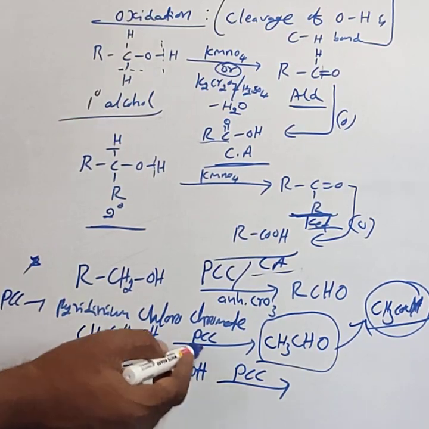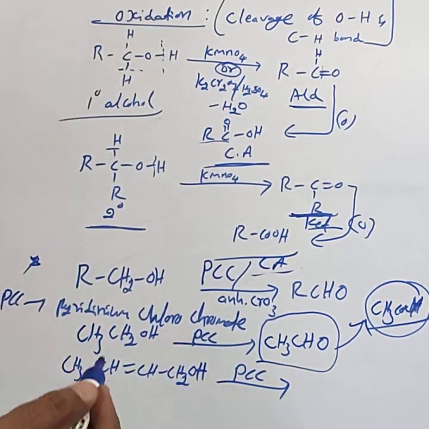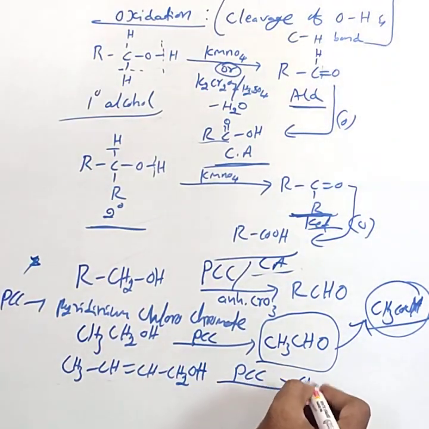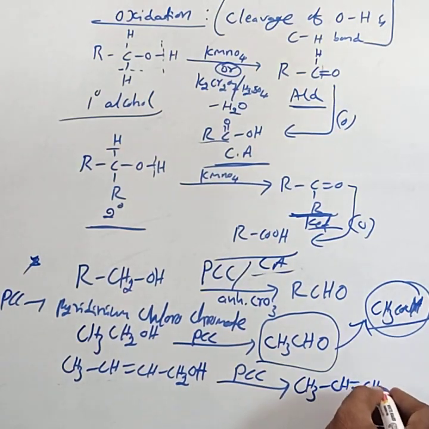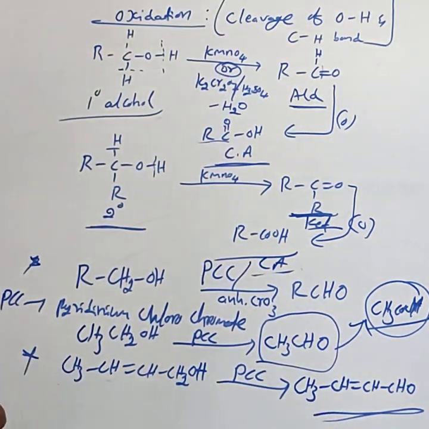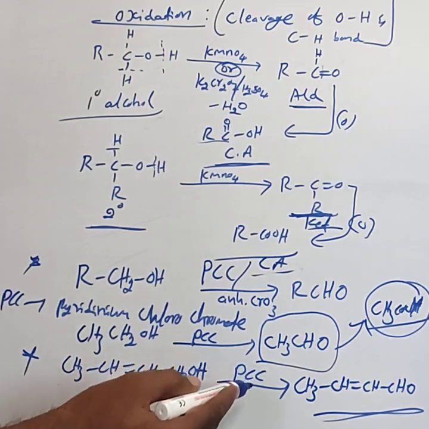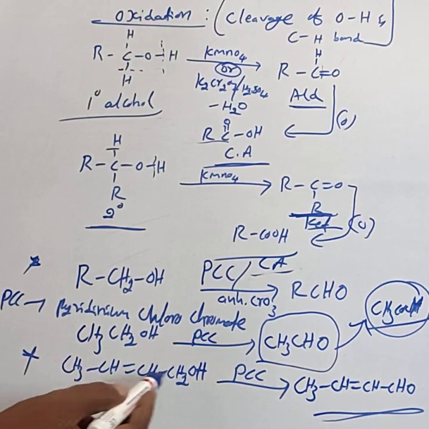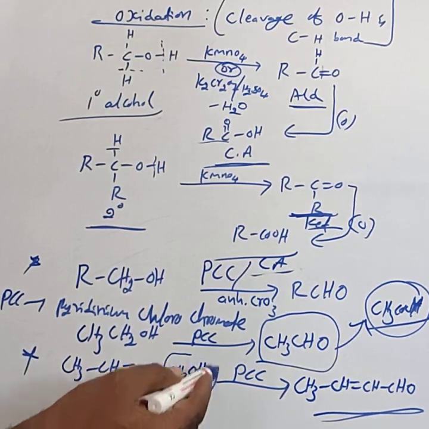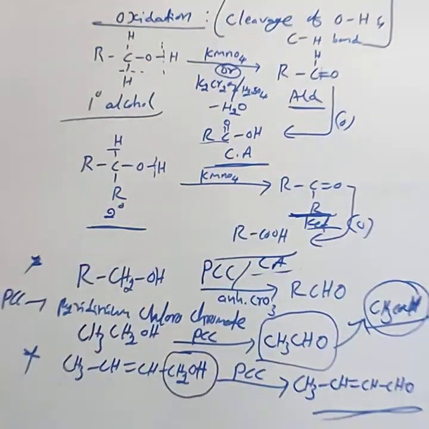Only the primary alcohol part is oxidized to aldehyde. The product is CH3CH=CHCHO. This is important for competitive exams. If PCC is present, this double bond does not get altered. Only the CH2OH part is oxidized to CHO.